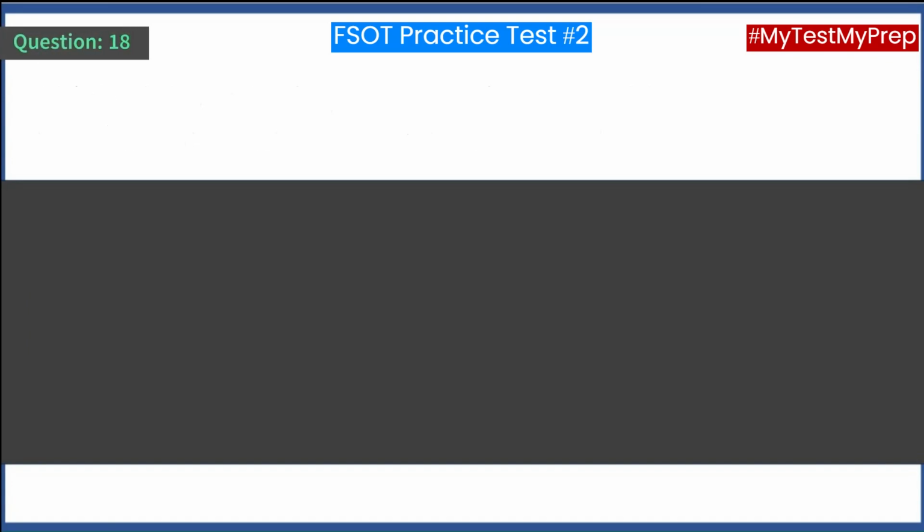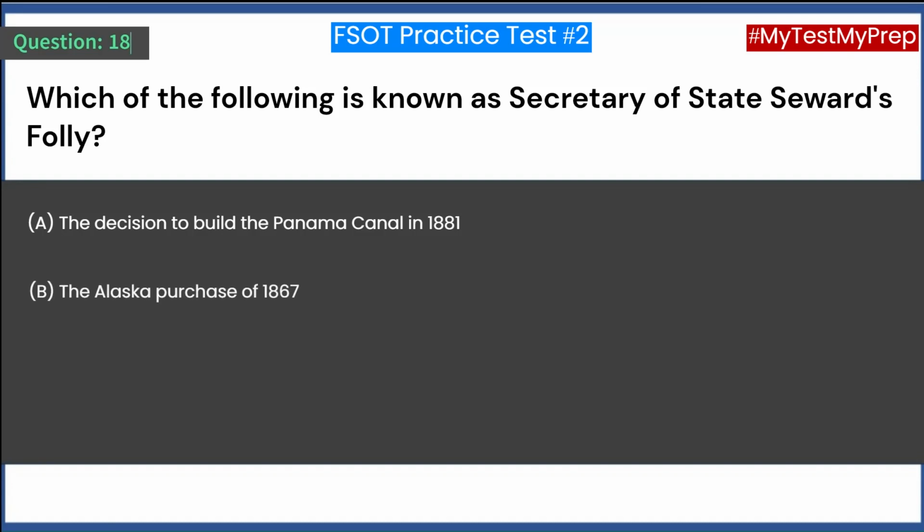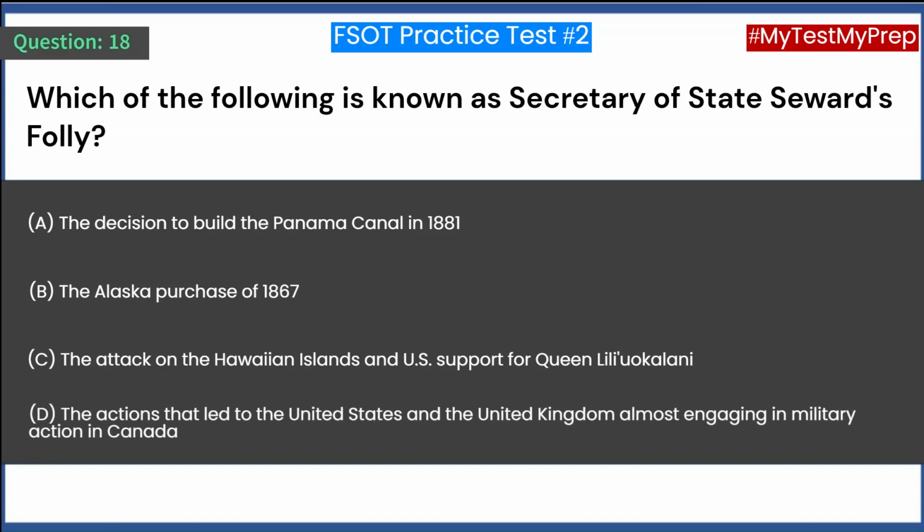Question 18. Which of the following is known as Secretary of State Seward's Folly? A. The decision to build the Panama Canal in 1881. B. The Alaska Purchase of 1867. C. The attack on the Hawaiian Islands and U.S. support for Queen Liliuokalani. D. The actions that led to the United States and the United Kingdom almost engaging in military action in Canada.